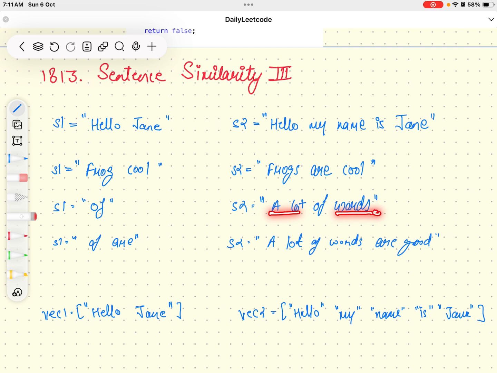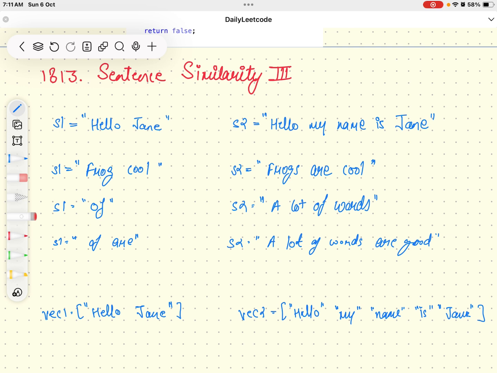Similarly for the "of" case, we can add "a lot words good" over this, but again it is not possible because we are only allowed to add one sentence. So again the answer will be false. We cannot make them equal or similar.